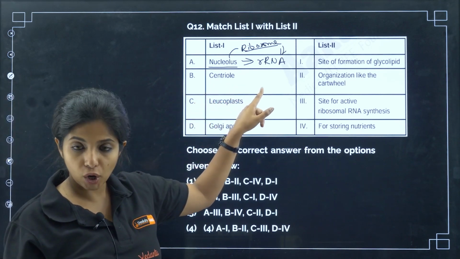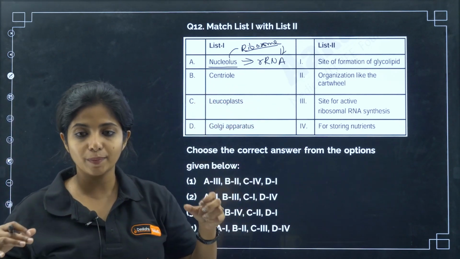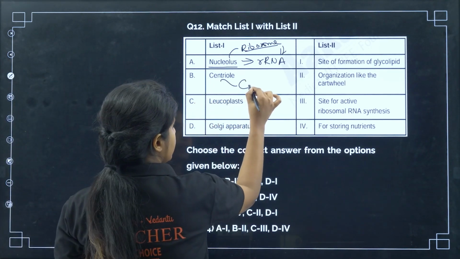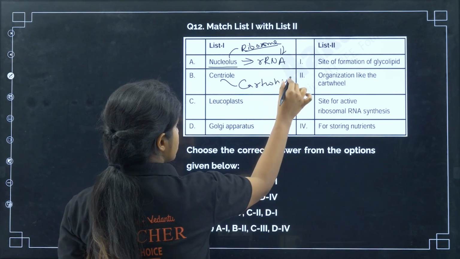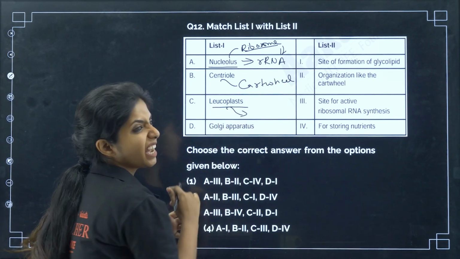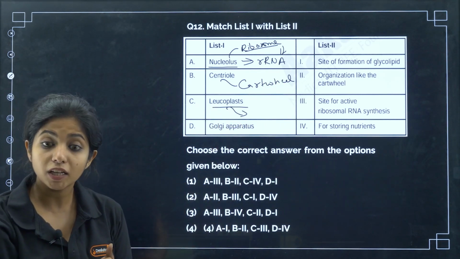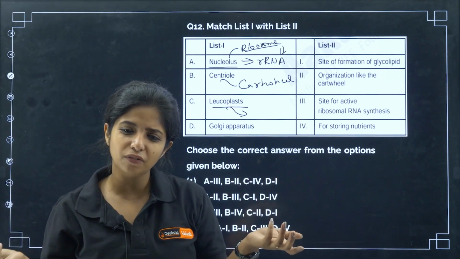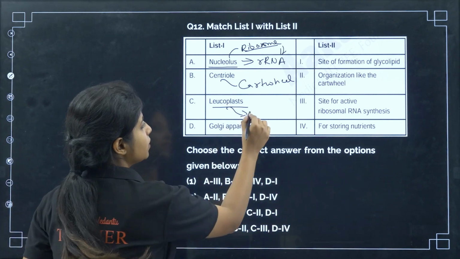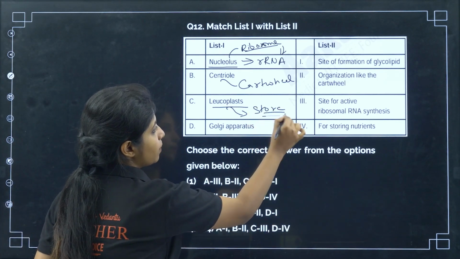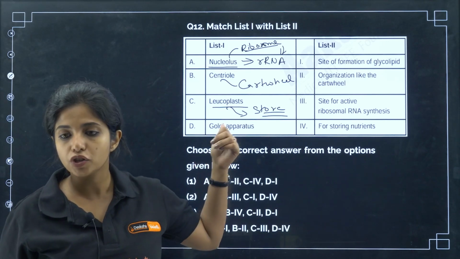Now, centrioles are the ones that give rise to spindle fibers, and they have a cartwheel structure. Now, leucoplasts are colorless plastids. If they are not colorful, then what's the use of them? Probably they are going to store something. So, leucoplasts are there for storage.